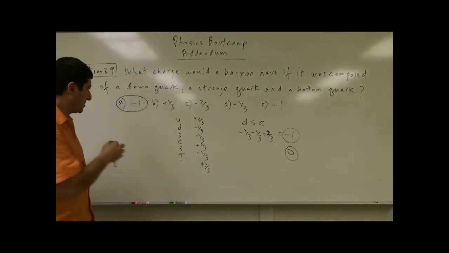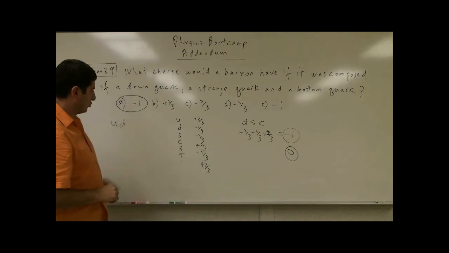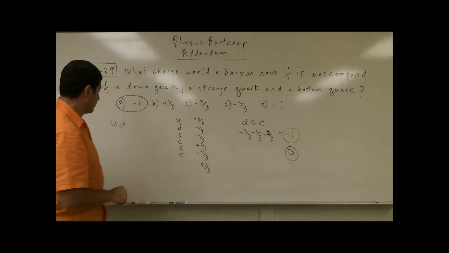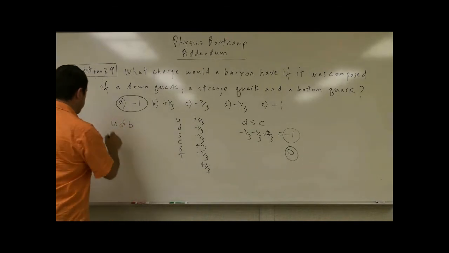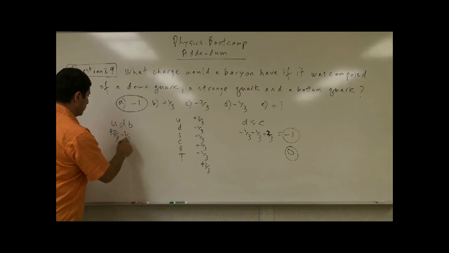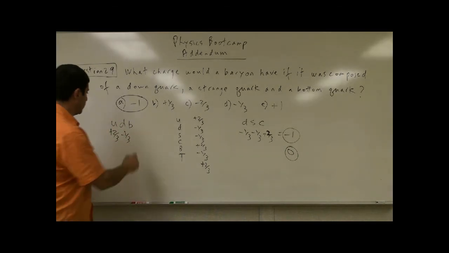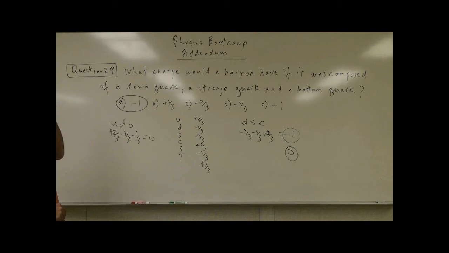Okay, what if it was an up quark, down quark, and also a bottom quark? So then it would be positive 2/3, down quark would be negative 1/3, bottom quark would be negative 1/3, so that would be 0, right?